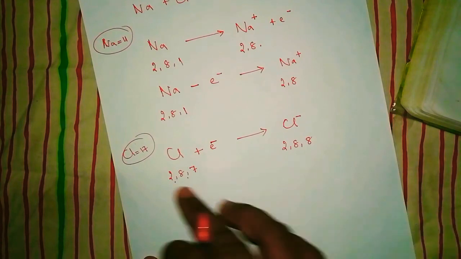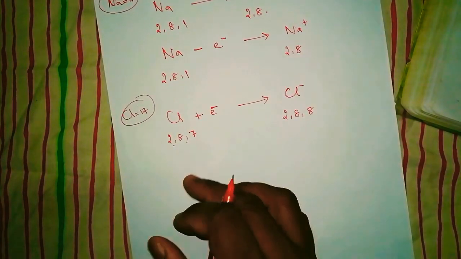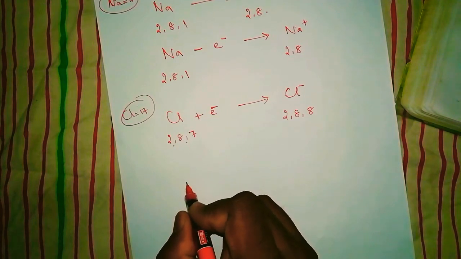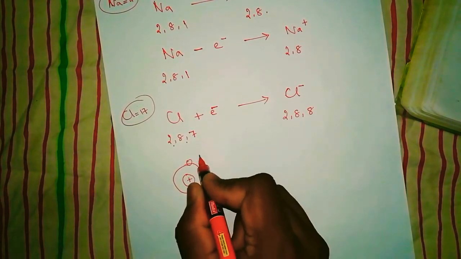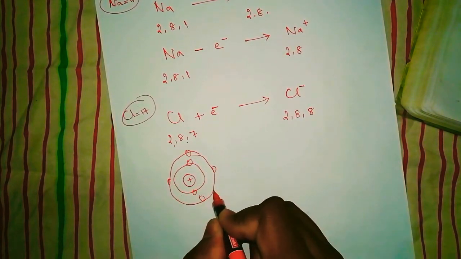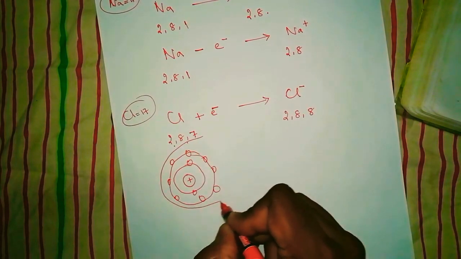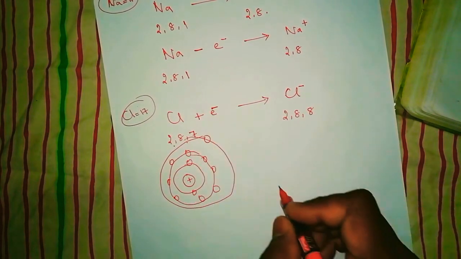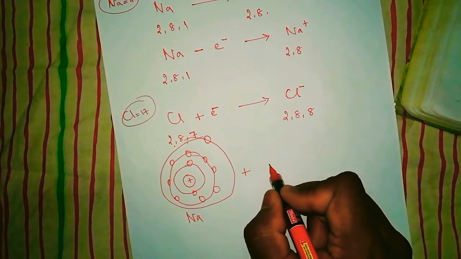Will you understand? Now we'll see picture-wise what is happening here. Sodium: first shell 2, second shell 1, 2, 3, 4, 5, 6, 7, 8, and the last shell has only one electron. This is for sodium. What about chlorine?